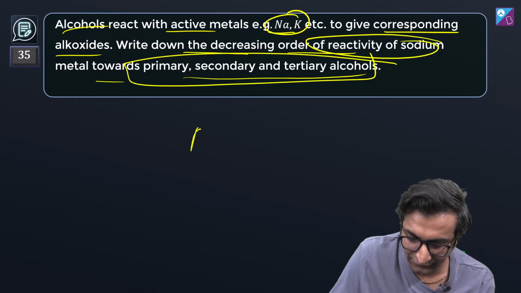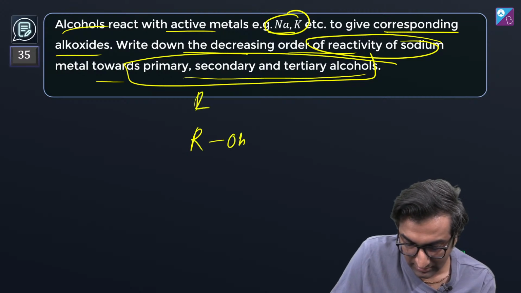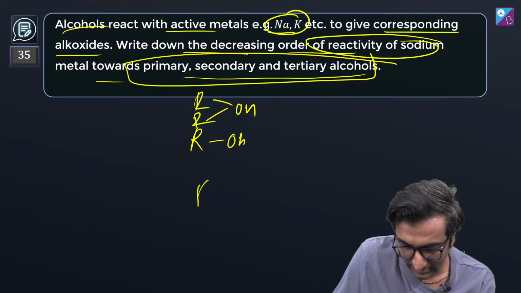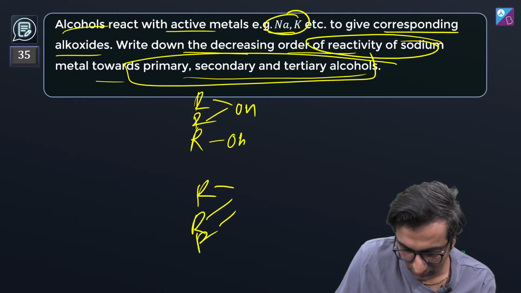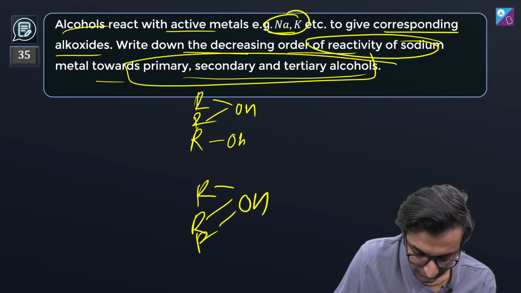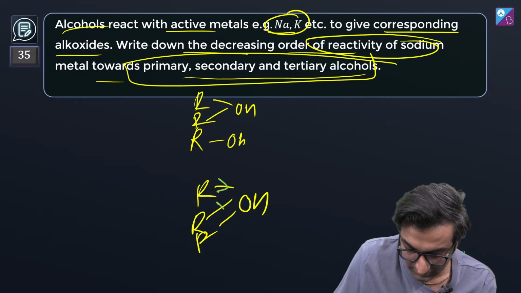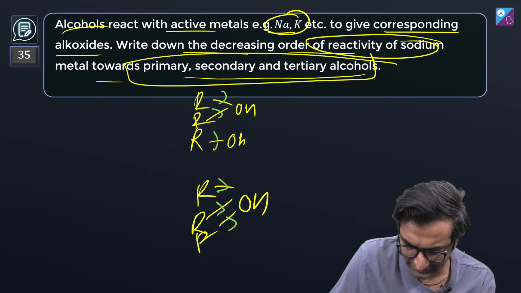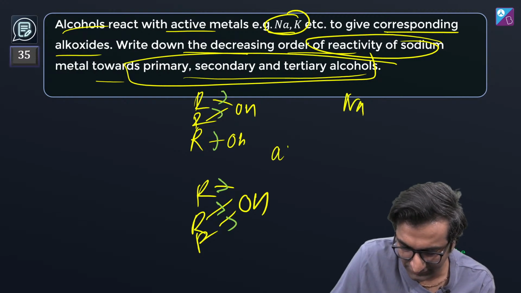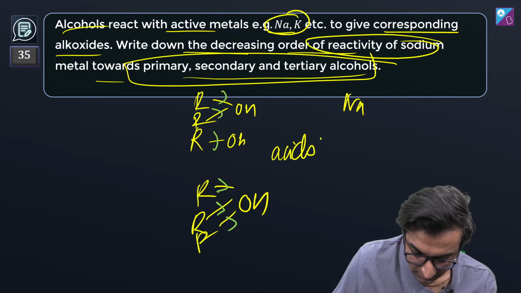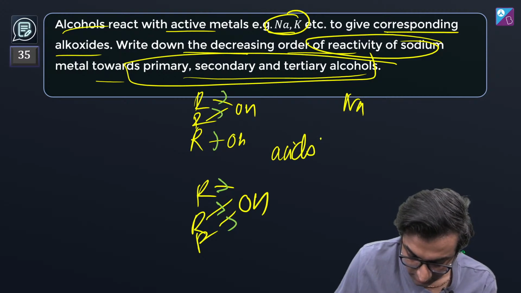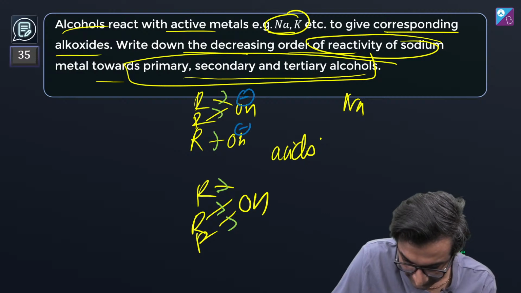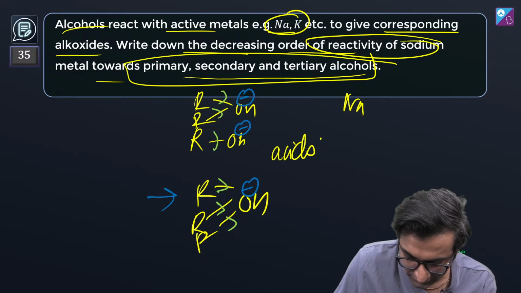Now, what is the difference between ROH, ROH, or ROH? The difference is that all of these guys push electrons on this. Now, if these guys behave like acids, which means they react with Na, matlab they behave like acids, right? Then this ion needs to be stable. This ion, the negative ion over here. If you're giving it electrons, that's not going to be very stable. So this is going to be less reactive. So this is going to be least.